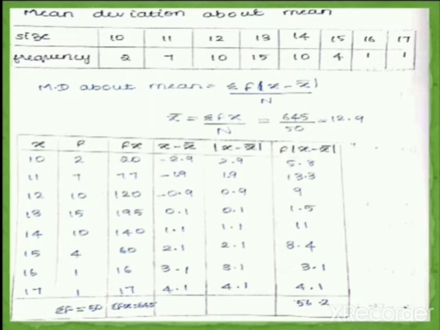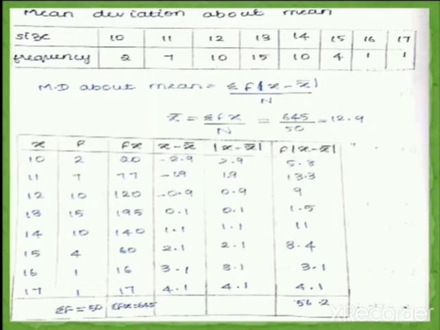Now you have to find x minus x bar, then modulus of x minus x bar, and then f into mod x minus x bar. So let us first find x minus x bar, which is the fourth column in the table. Now you have to subtract from x, which is 10 minus 12.9. If you subtract 10 minus 12.9, you will get minus 2.9.